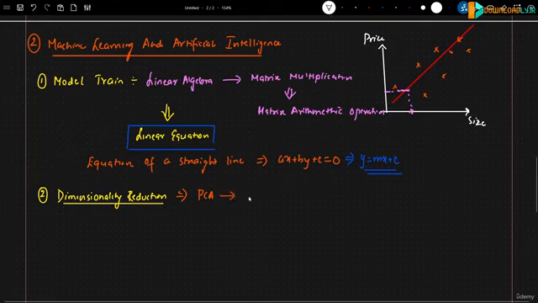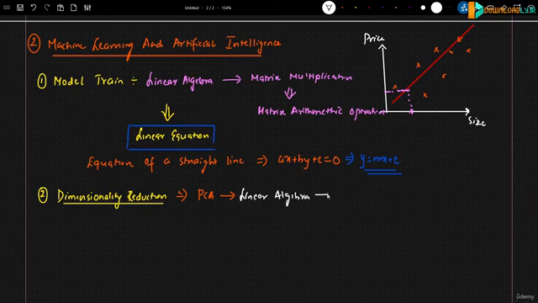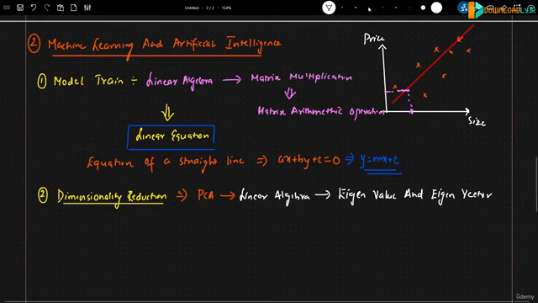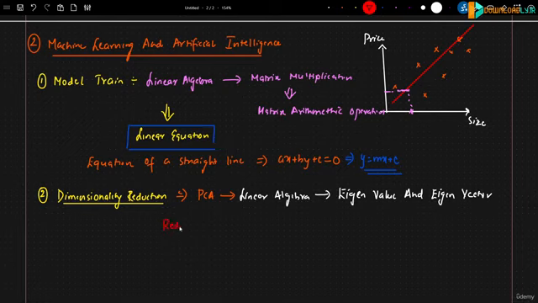Now PCA uses linear algebra concepts, specifically eigenvalue and eigenvector, which we'll discuss in the future. With the help of eigenvalue and eigenvector, we will be able to reduce from higher dimension to lower dimension. How this will happen, we will discuss as we go ahead in the series of videos.